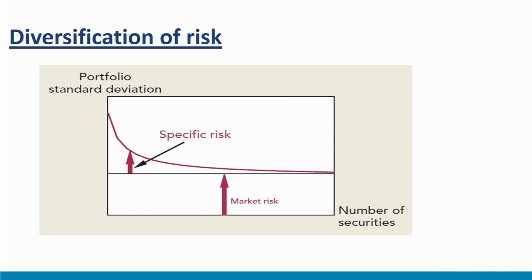This division between market risk and specific risk is shown here in the figure. It can be seen that if you have a single stock, the specific risk is very important. But if you have a portfolio of 20 or more stocks, market risk becomes more important. That is, for a reasonably well diversified portfolio, only market risk matters. That is, the predominant source of risk for such a diversified portfolio is the movement of the market, whether it will rise or fall, taking the portfolio with it.